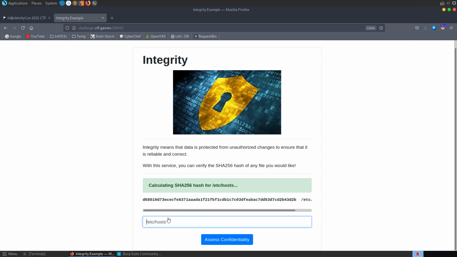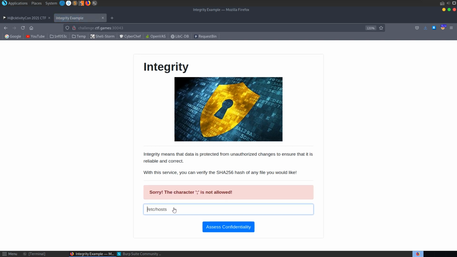So let's try to insert a semicolon like we did last time. But this time you can see it's been rejected. We're not allowed to insert that. We're not allowed to insert pipes. We're not allowed to insert and. Probably not allowed to insert much. So whatever we try to insert here, it's not going to work.